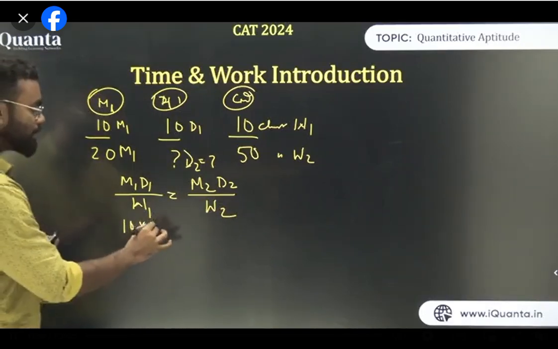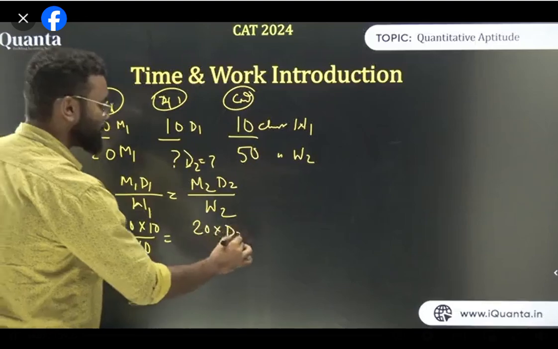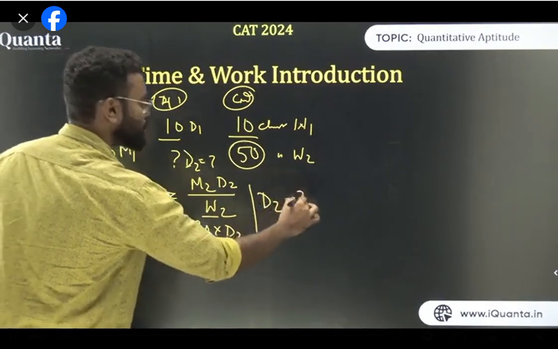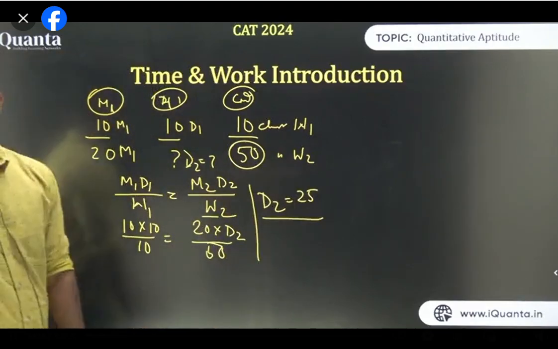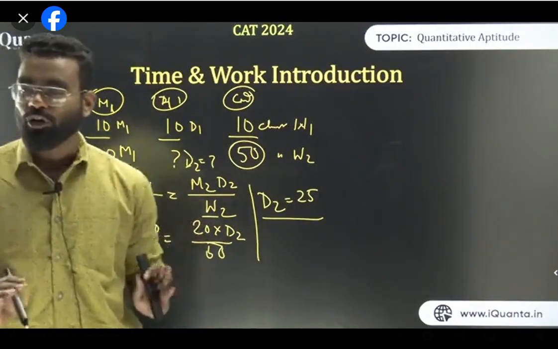That is 10 into 10 upon 10 is equal to, what is M2? M2 is 20 into D2 upon, what is W2? W2 is 50, upon 50. So from this we can say D2 is nothing but 25. If you solve this, you'll get D2 is equal to 25. Am I clear? So this is the first basic formula we are using in case of time and work. All of you, it is clear?